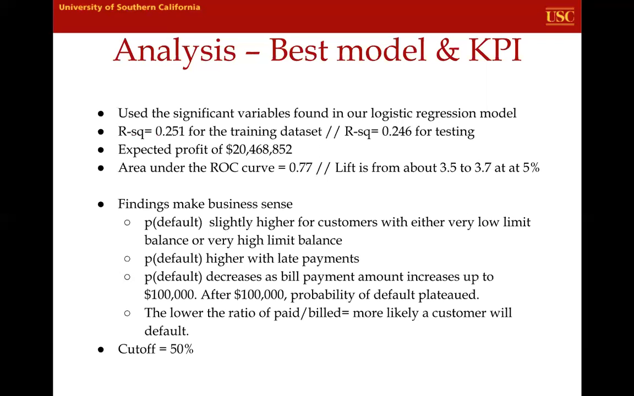Also, as the bill payment amount increased up to 1,000, we found that that decreased the probability of default, and we saw the line plateau on the profile after 100,000. And lastly, the lower the ratio of the bill to pay, the more likely the customer was to default. This also makes business sense because if they're not paying the full balance or not paying on time, it can mean that they can't afford the bill or they have too much debt, which overall makes them more risky. And finally, our cutoff here was 50%.